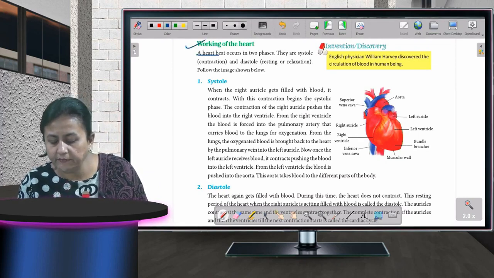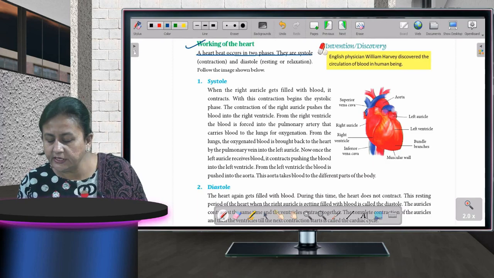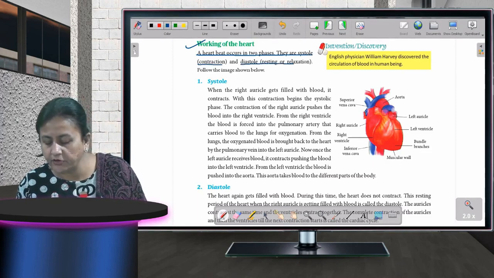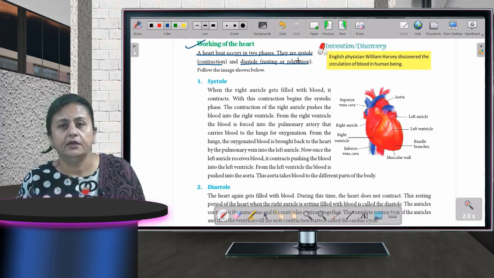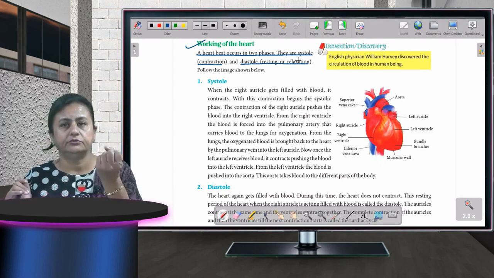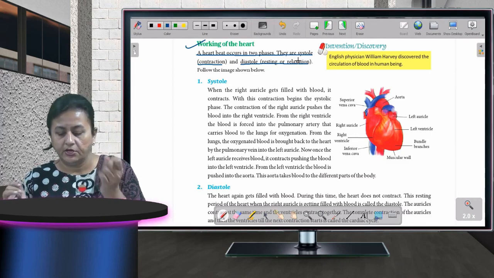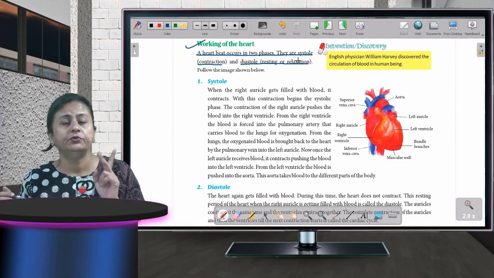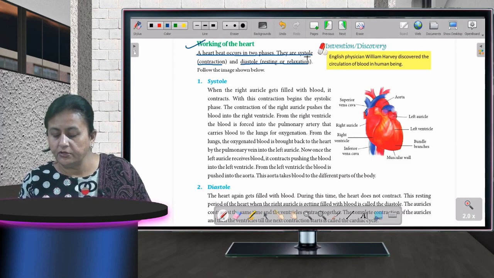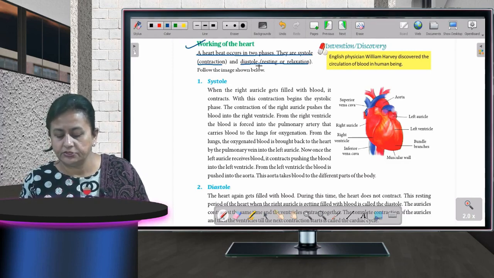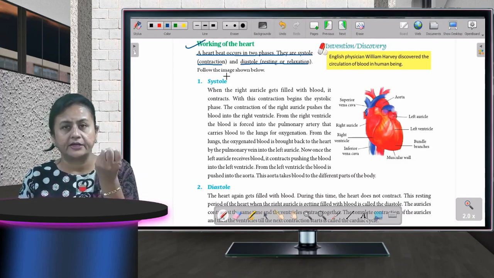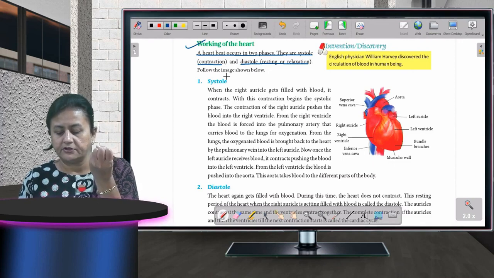The heartbeat occurs in 2 phases. They are systole, that is contraction, and diastole, resting or relaxation. Our heart works like this: thuk thuk. It is working in 2 phases. They are systole and the second one is diastole. Systole means contraction, and diastole is relaxation.